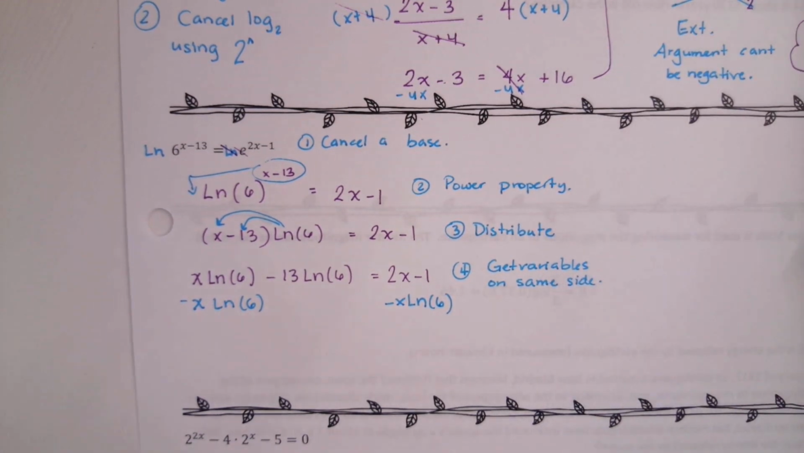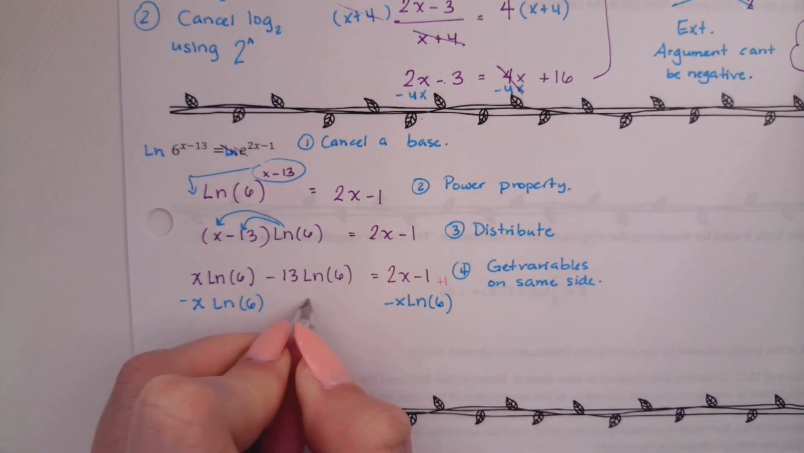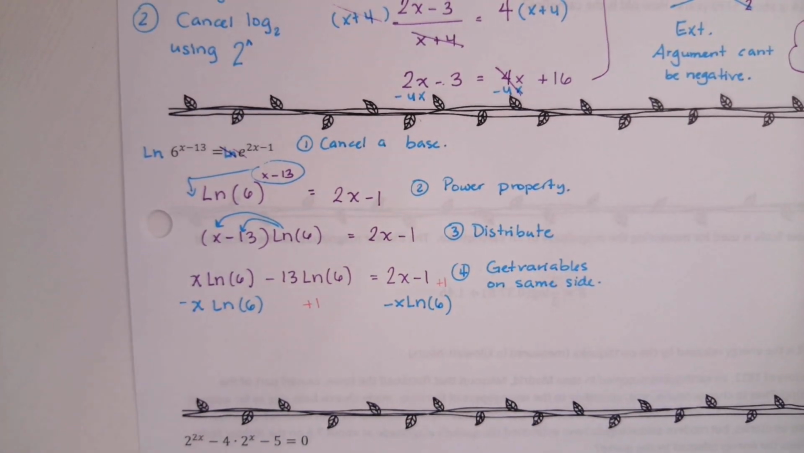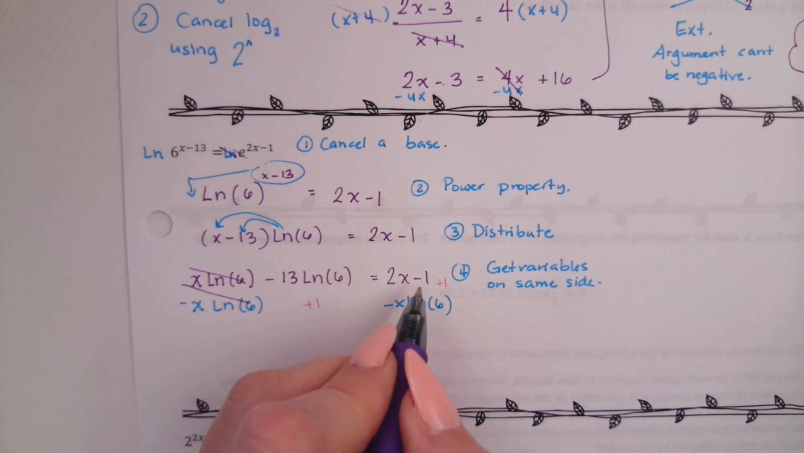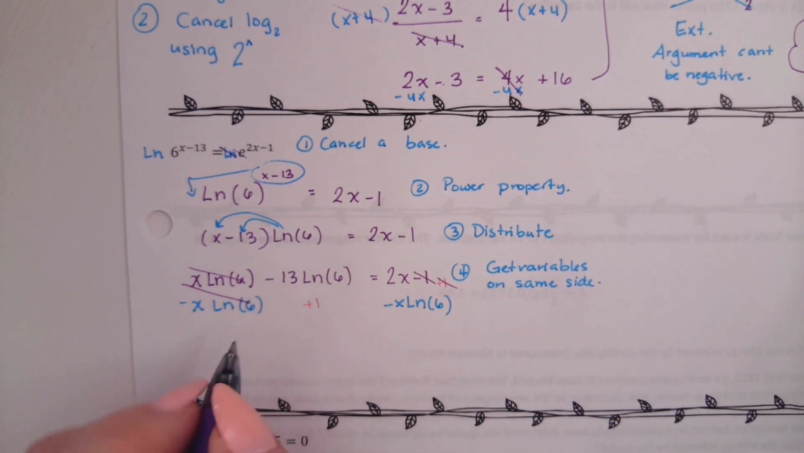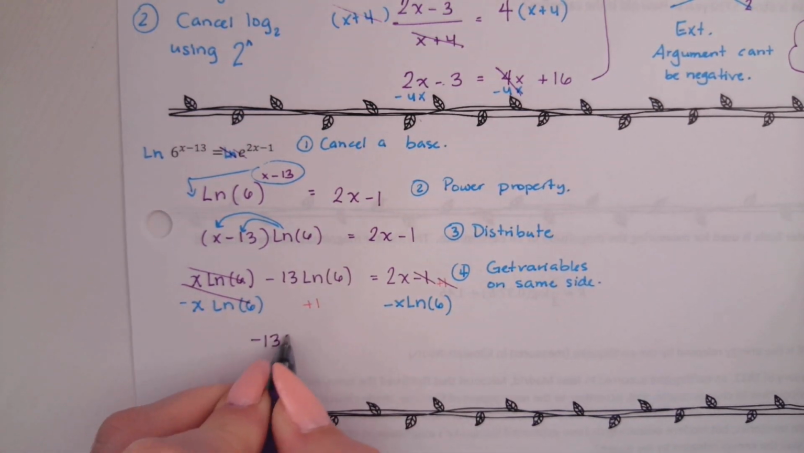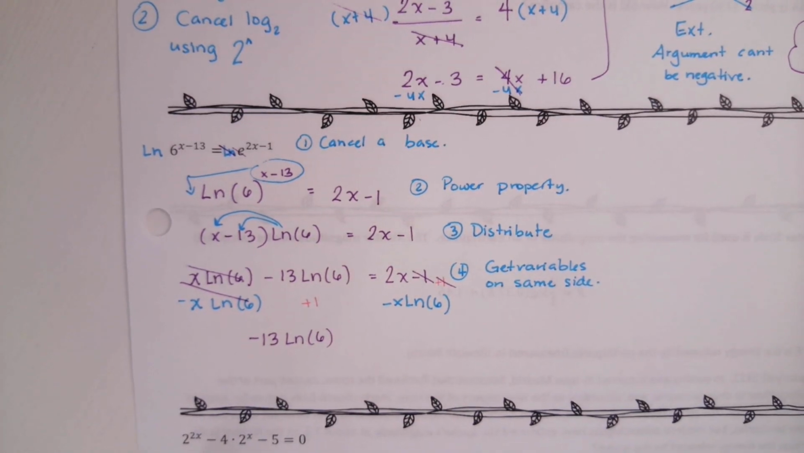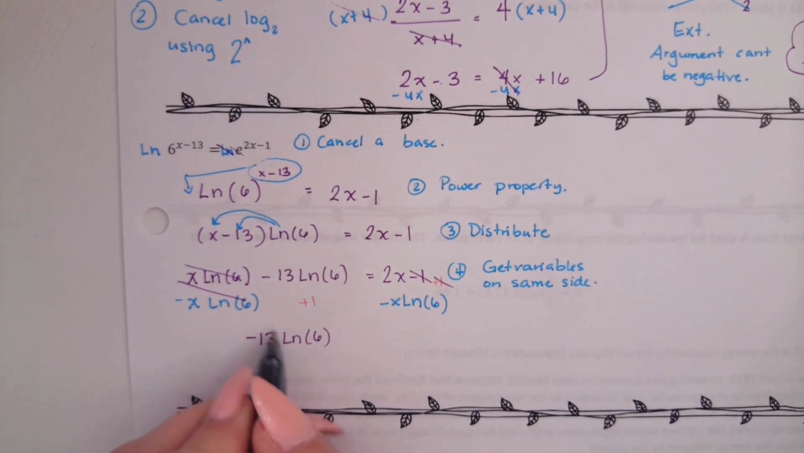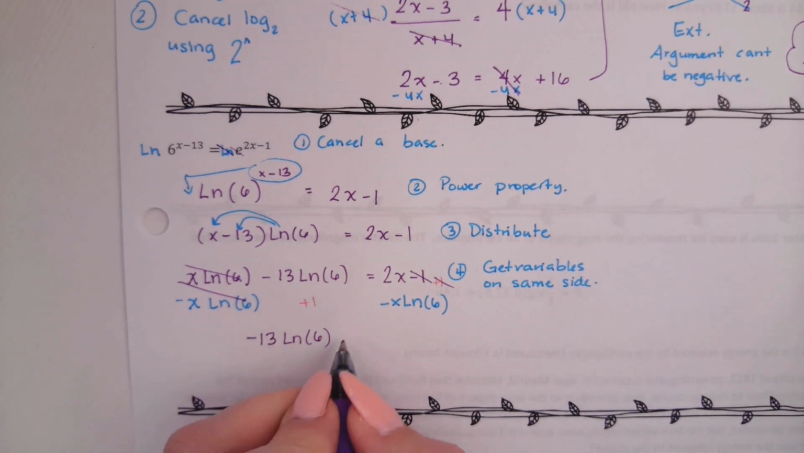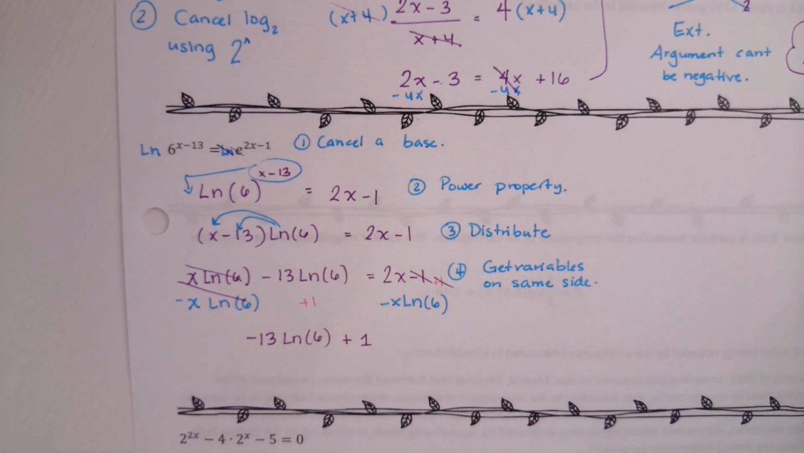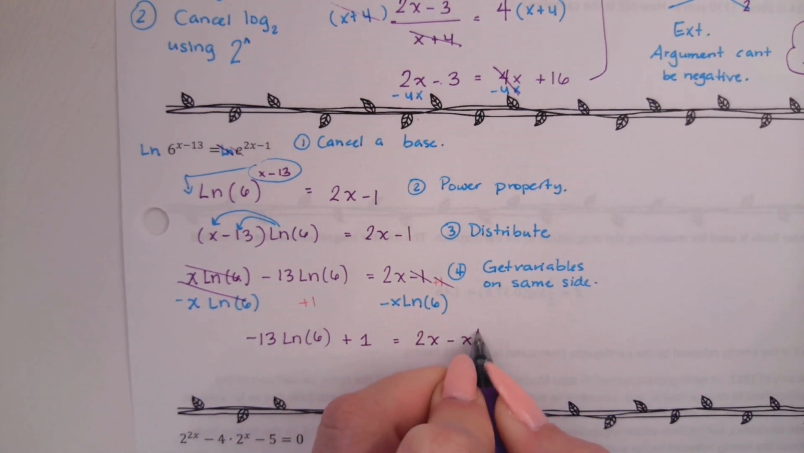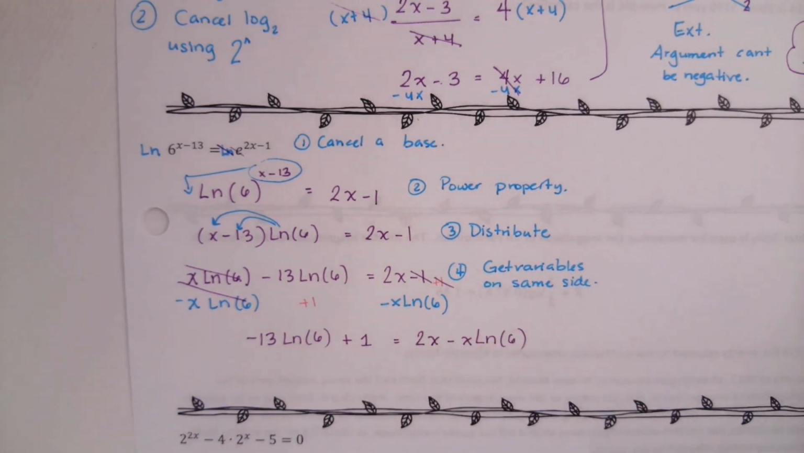How do I cancel it? Add 1. So we're going to plus 1. All right, let's clean it up. So we're going to have a canceling here, canceling here. So on my left side, I'm going to have negative 13 ln 6. Where does that 1 add to? The caboose, just to the right side. It doesn't add to the negative 13. It doesn't add to your argument. It just becomes plus 1. Equals 2x minus x natural log of 6.